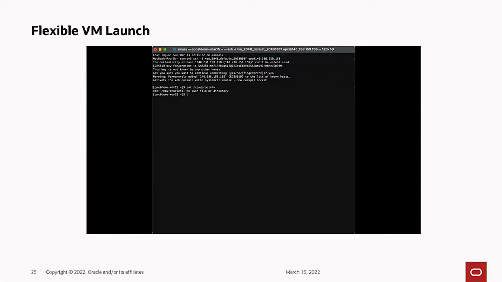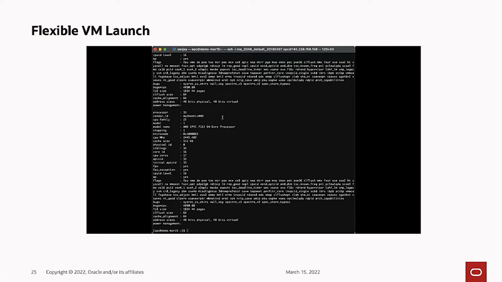If you list the amount of CPU or cores on the VM, what you will see is that it's got 34 vCPU or 17 OCPU in this VM, right? So if you see, it goes all the way from 0 to 33 in terms of processors.